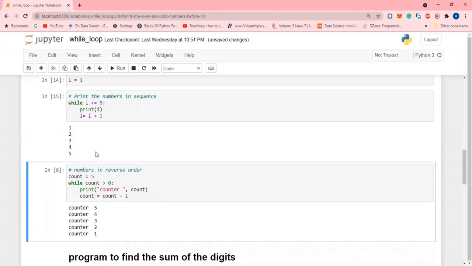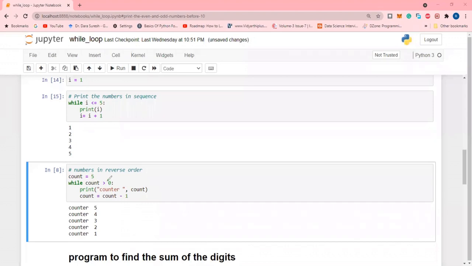Now I want to display the same numbers in reverse order, that means print the numbers 5, 4, 3, 2, 1 in descending order. This was ascending order, and these numbers are in descending order. Initially the counter variable I am going to consider as 5. The condition is 5 greater than 0, and 5 is always greater than 0, so it prints the value 5. And again we are decreasing the counter by 1, so 5 minus 1 equals 4. Again the value 4 checks the condition 4 greater than 0, so it becomes true.